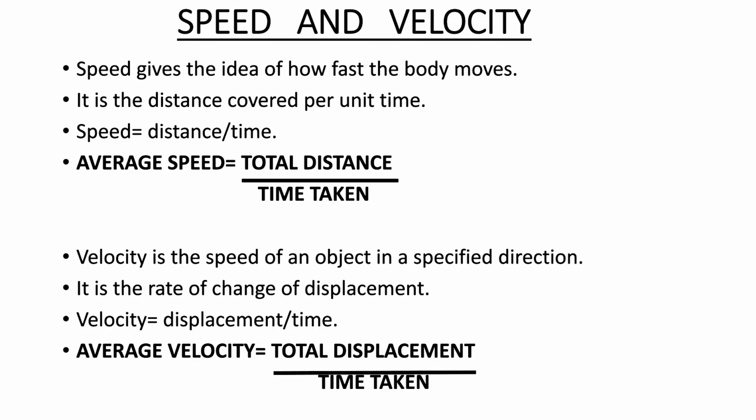Now let's see what is speed and velocity. Speed gives the idea of how fast the body moves. It is the distance covered per unit time. And the average speed can be calculated by taking the total distance into consideration. What is velocity? Velocity is the speed of an object in a specified direction. It is the rate of change of displacement. Velocity is equal to displacement by time. And the total average velocity can be taken as total displacement by total time.